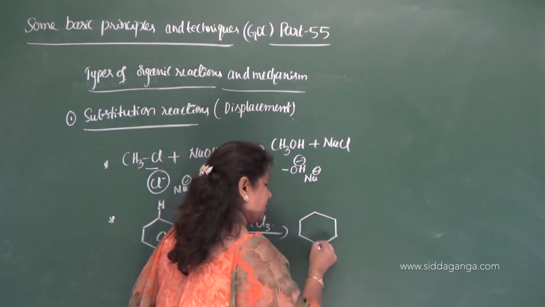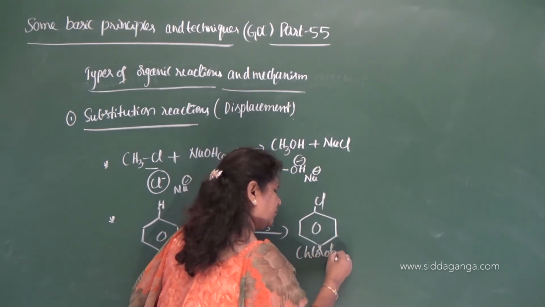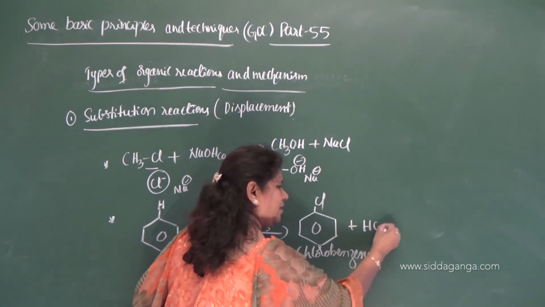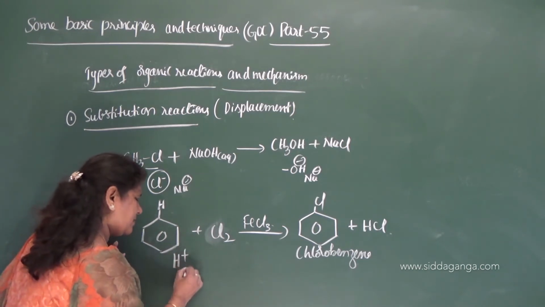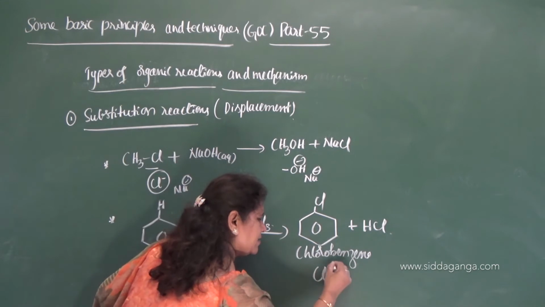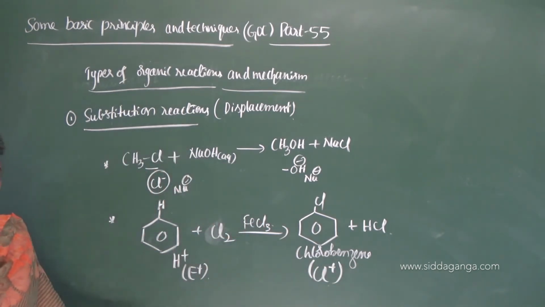Benzene gets converted to chlorobenzene with the formation of HCl, and here H plus, that is electrophile, is replaced by Cl plus, chloronium ion.